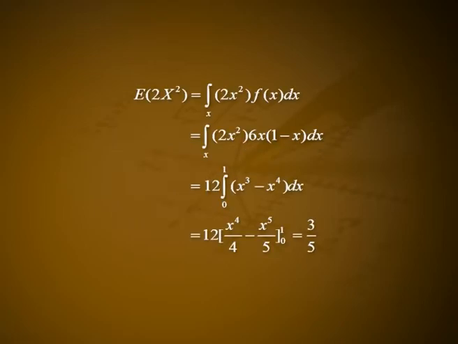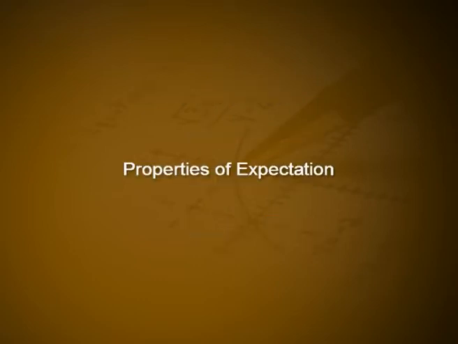Solution. Expectation of 2x square is equal to integral over x of 2x square into f of x dx, that is integral over x of 2x square into 6x into (1 minus x) dx, that is 12 into integral from 0 to 1 of (x cube minus x raised to 4) dx, that is 12 into [x raised to 4 divided by 4 minus x raised to 5 by 5] over the limit 0 to 1, that is equal to 3 divided by 5. Properties of expectation.